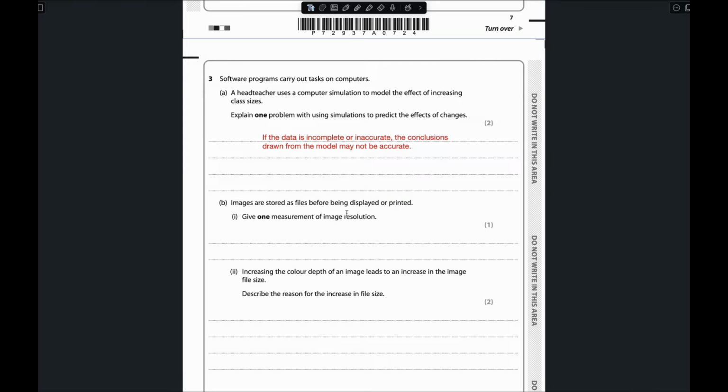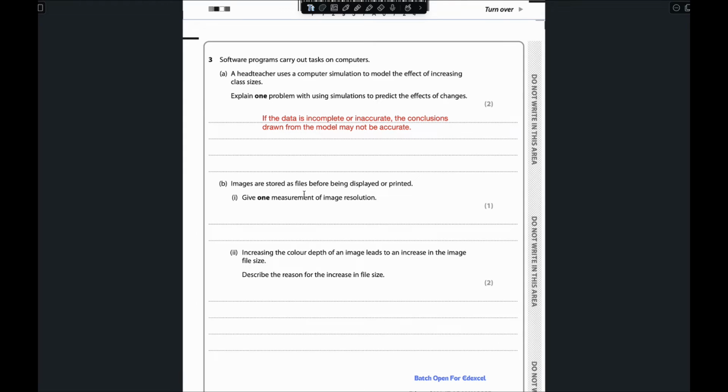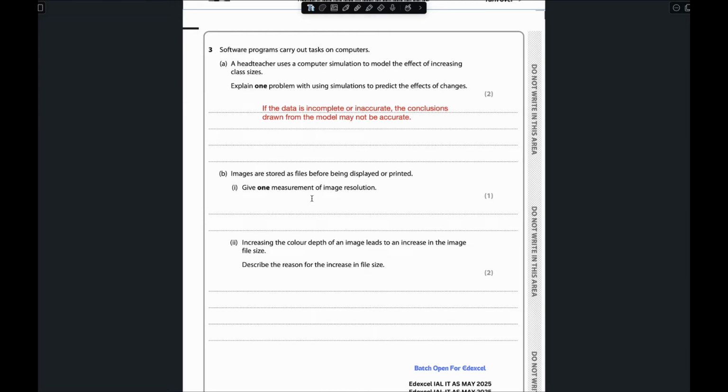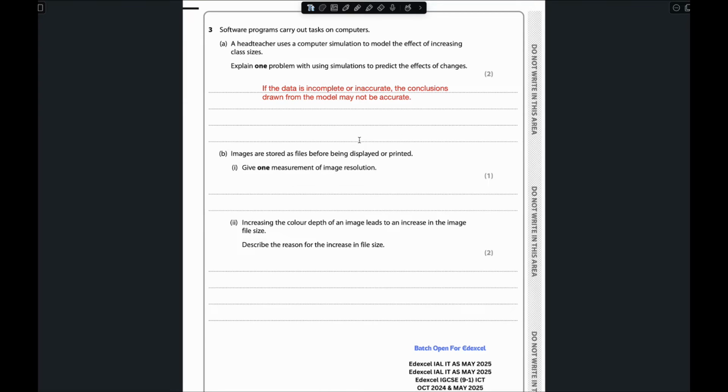Okay, then question B is: images are stored as files before being displayed or printed. Give one measurement of image resolution. So how do we measure the image? We measure an image using pixels, right? Pixels per inch is one of the things we use for measuring the image, or it can be pixels per centimeter also. If you write dots per inch, that is also correct. The answer for this question will be pixels per inch.